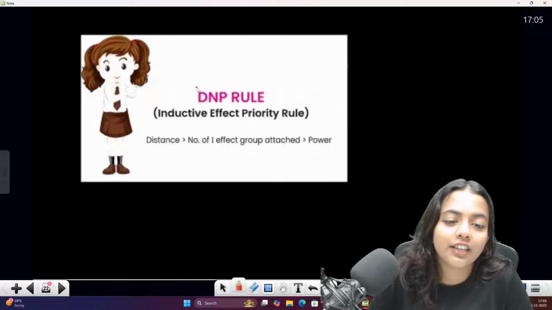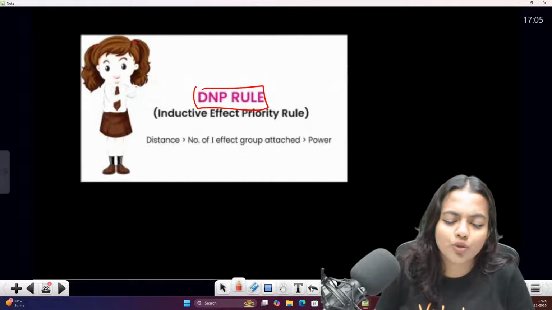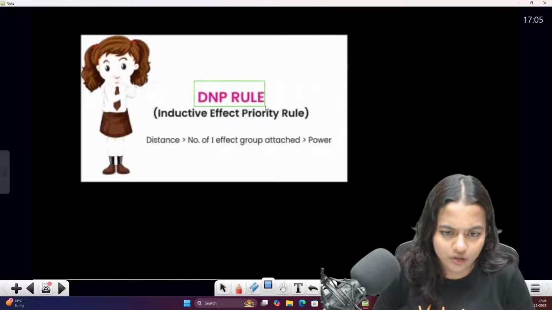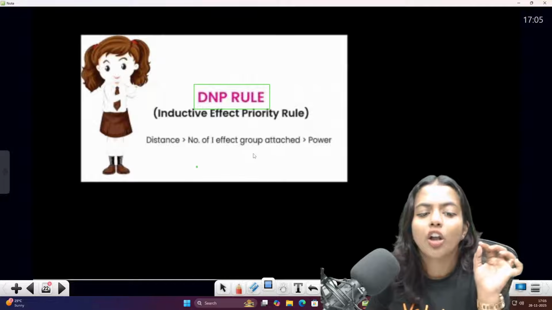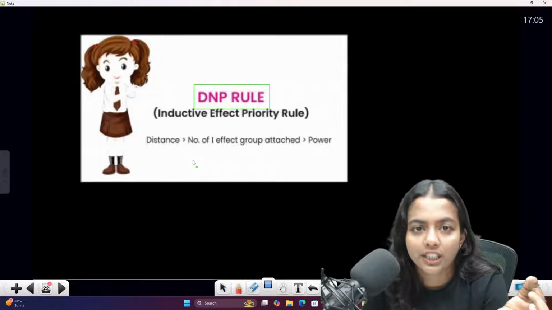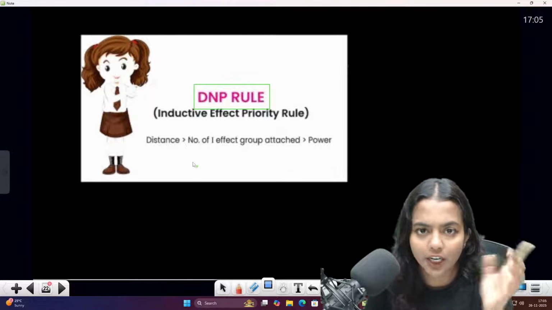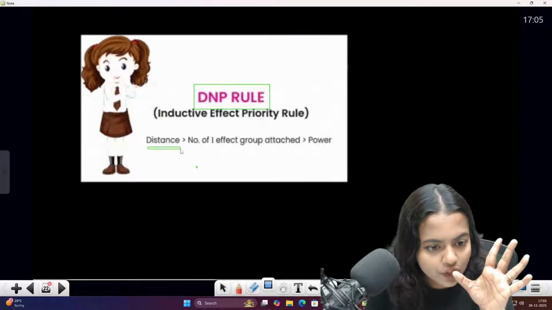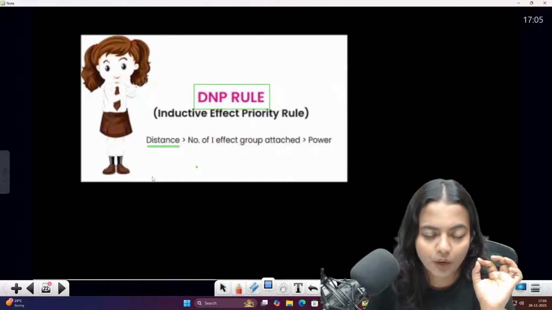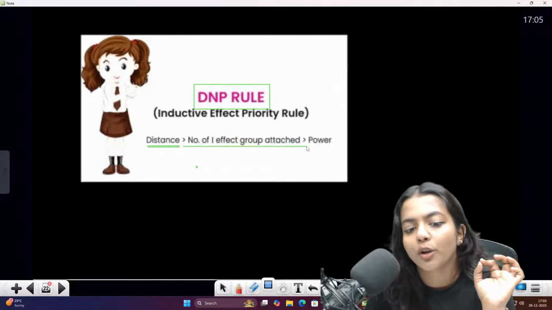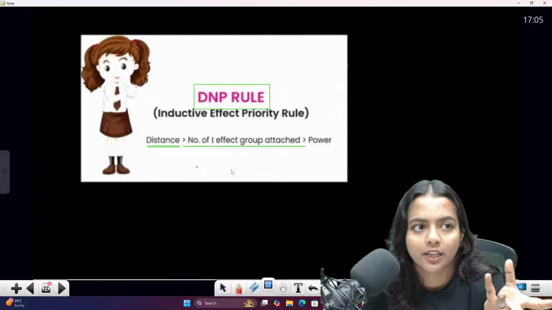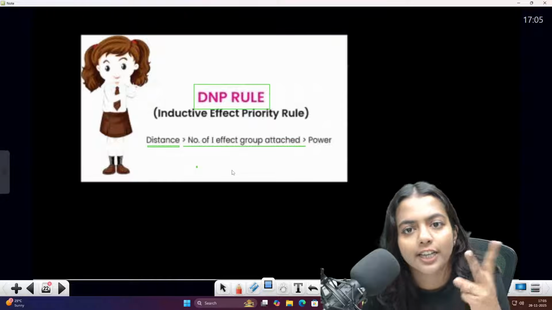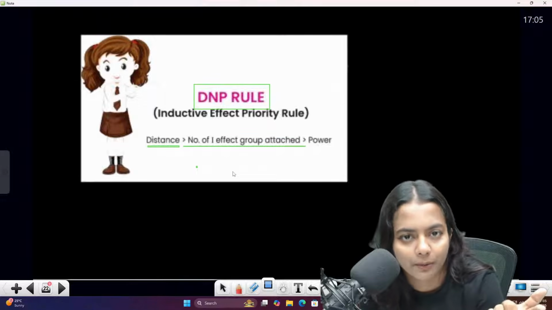So there is another rule, the DNP rule, which you may also see in IUPAC nomenclature. Always remember whenever priority comes, I will give you an example. First of all, you have to go for the distance. Then you have to go for the number of I effect groups attached. Maybe two I groups are attached in a single compound.